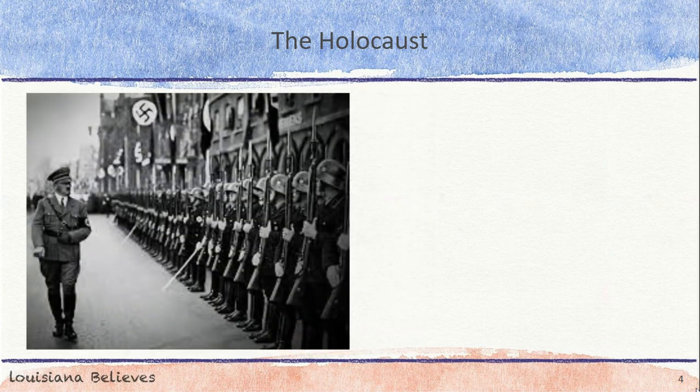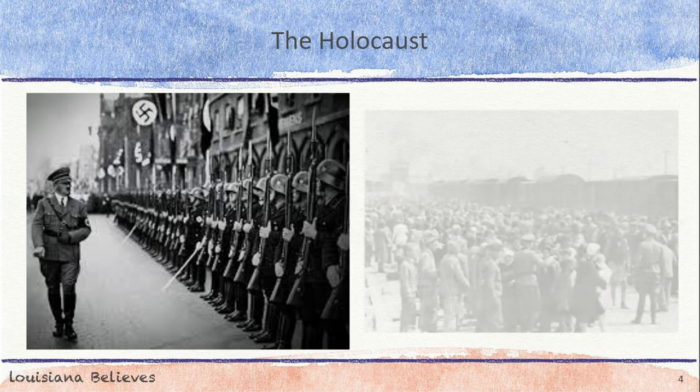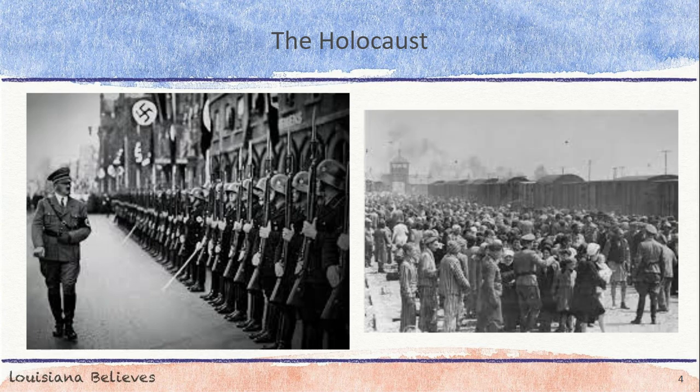A core belief of the Nazi Party was prejudice and hatred against all Jewish people. They blamed Jews for Germany's loss in World War I and the economic problems in Germany afterwards. The Nazis used propaganda to promote their views towards Jewish people. Throughout the 1930s, the treatment of Jewish people in Germany became harsher and violence towards them escalated.